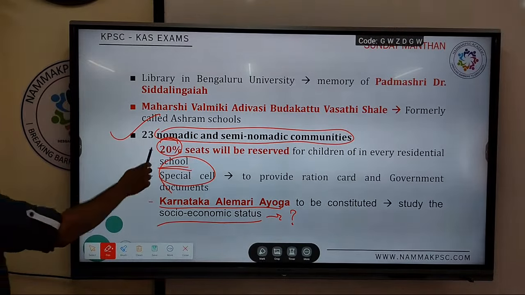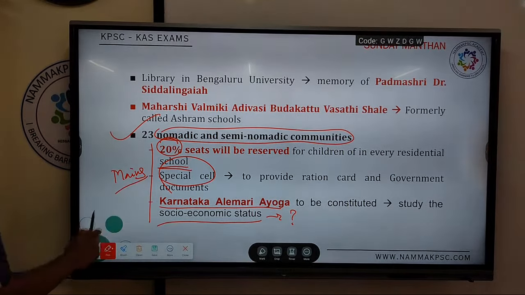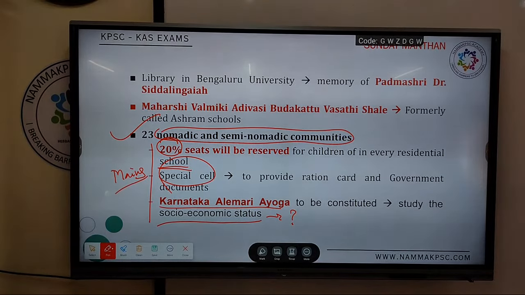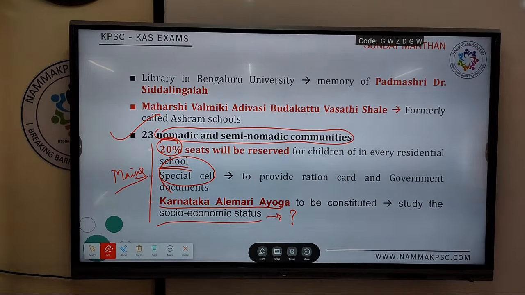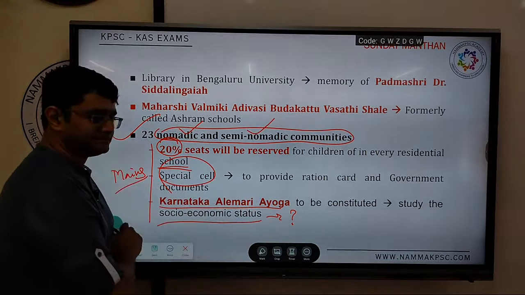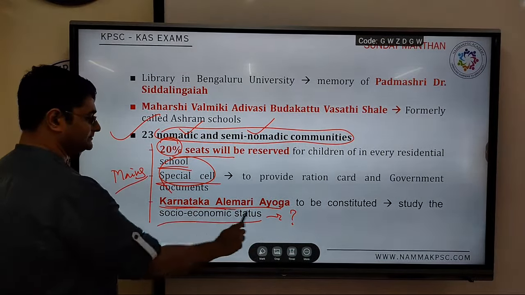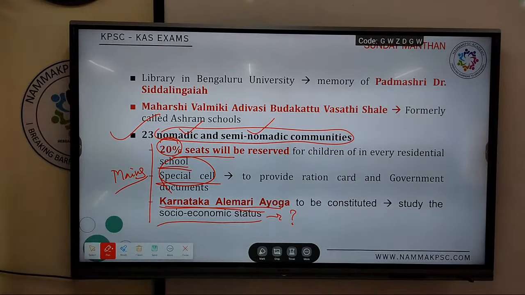These can be important even from your mains point of view. What are the measures announced by the Karnataka government to help nomadic and semi-nomadic communities? Reservation, a special cell to get ration cards, and a commission called Karnataka Alemari Ayoga to study the socio-economic status of this particular community.